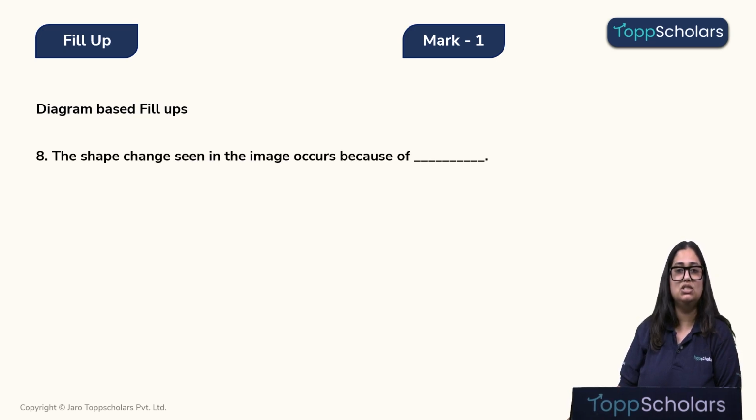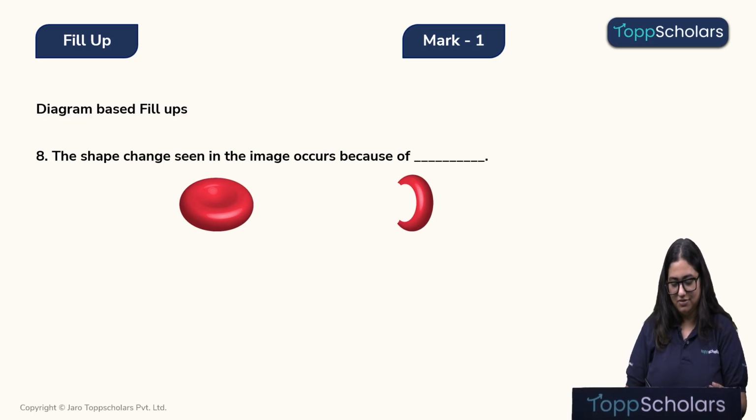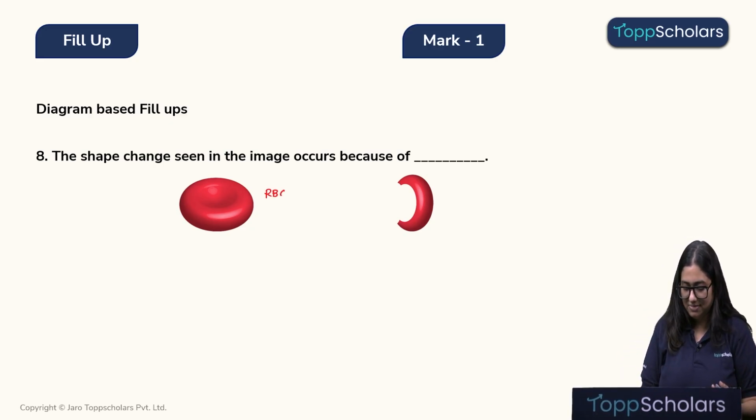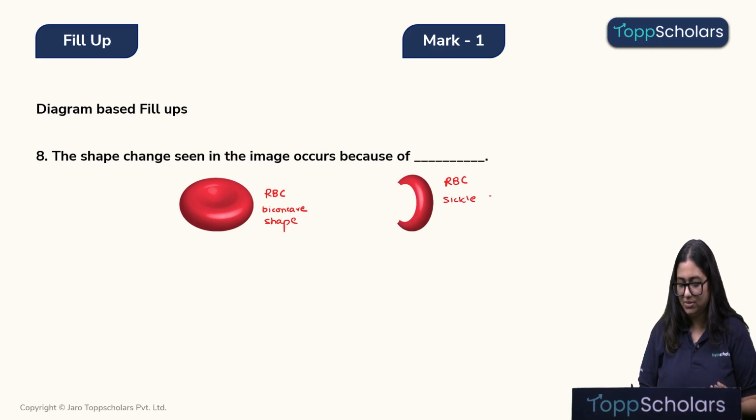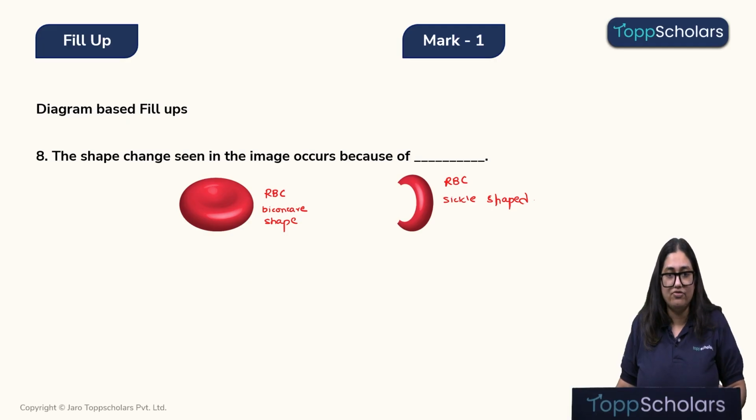The shape change seen in the image occurs because of. Now let's look at the image, children. Over here we can see this is a healthy RBC which is biconcave in shape, and here we can see another RBC which is sickle shaped or half moon shaped. Now this change in the RBC shape is because of.